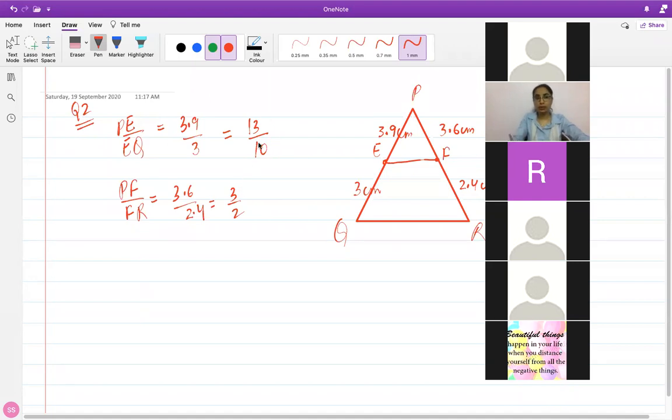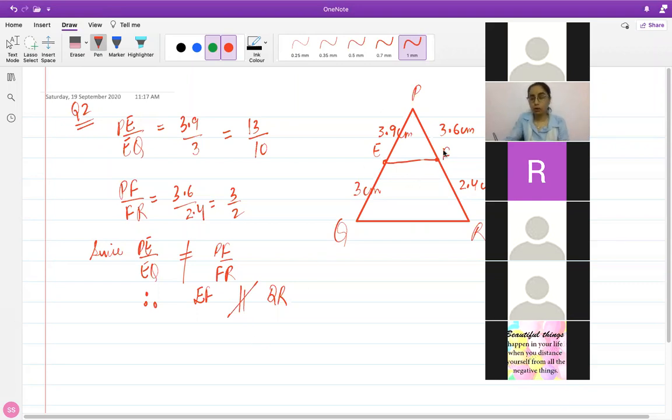Simplify and check. These are the values after simplification. And what we observe is since PE over EQ is not equal to PF over FR, therefore EF is not parallel to QR. The ratio of the parts are not equal. Therefore, the line which joins points E and F is not parallel to the base of the triangle.